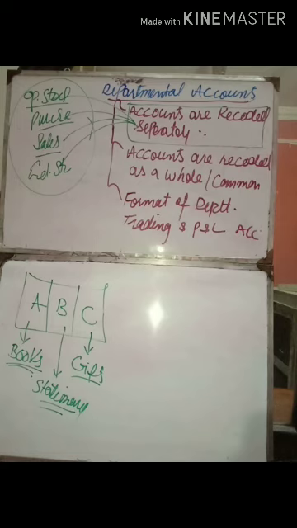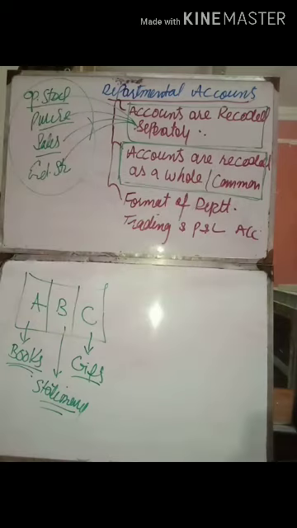And the second issue is that some accounts, some amounts, some expenses are recorded as a whole. For example, this is our business, this is our shop, this is our firm. So we have a single amount of rent for the whole business, one whole amount of rent, for example 1 lakh. We have advertisement for the whole shop, and we incurred a lump sum amount for that advertisement.